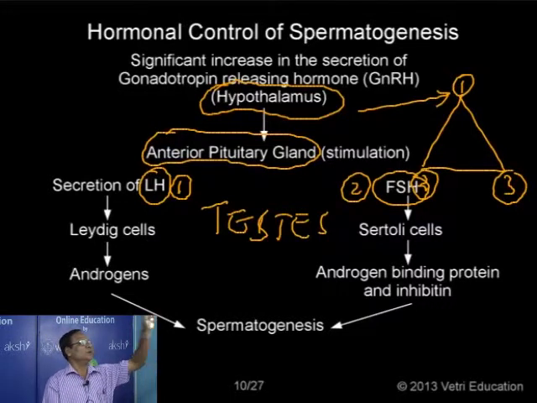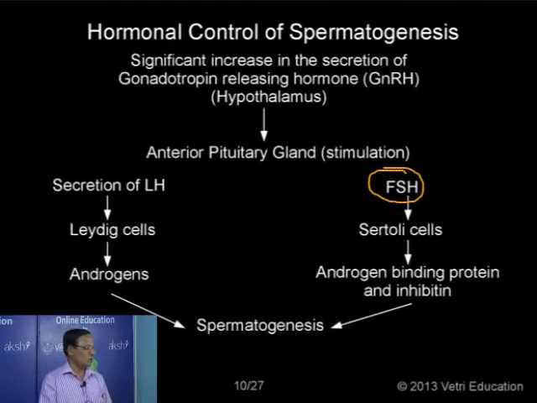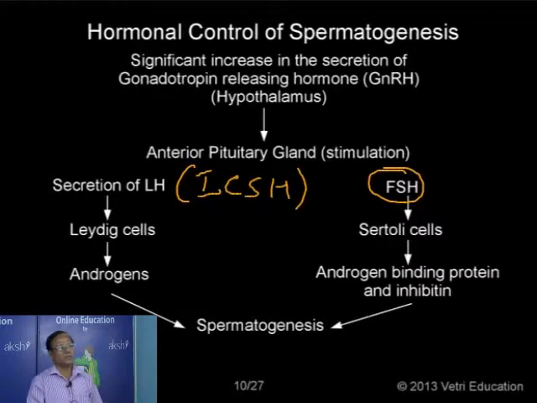In what way? Number one, let us take the function of FSH and LH. First let's take LH, simply called luteinizing hormone. In the case of male, it has a different name, ICSH, interstitial cell stimulating hormone. So luteinizing hormone or interstitial cell stimulating hormone. The factors stimulate the pituitary gland to release the LH or ICSH.